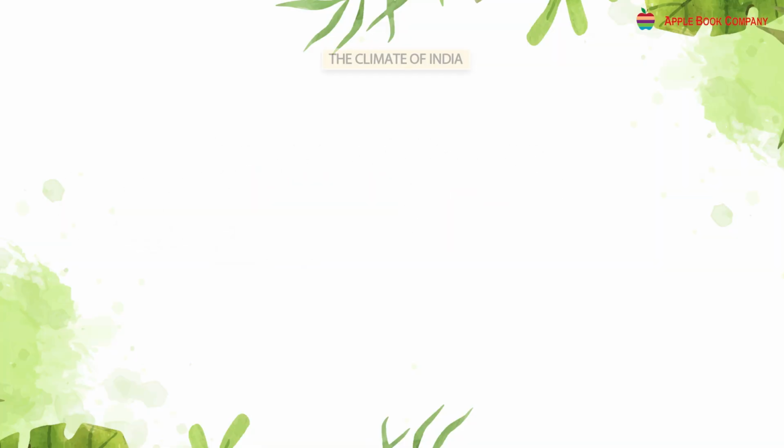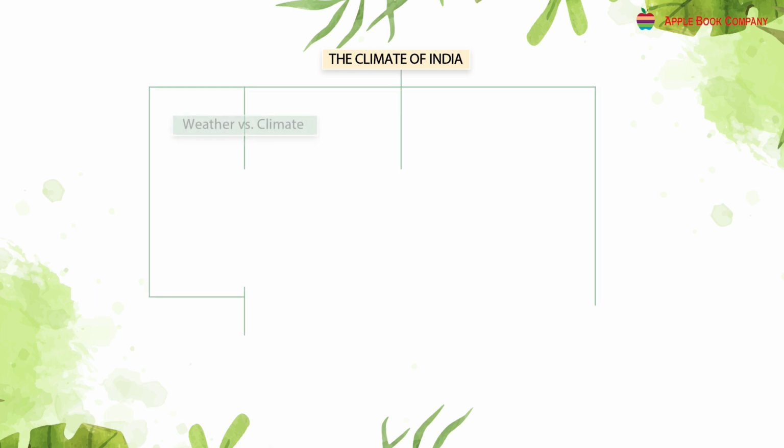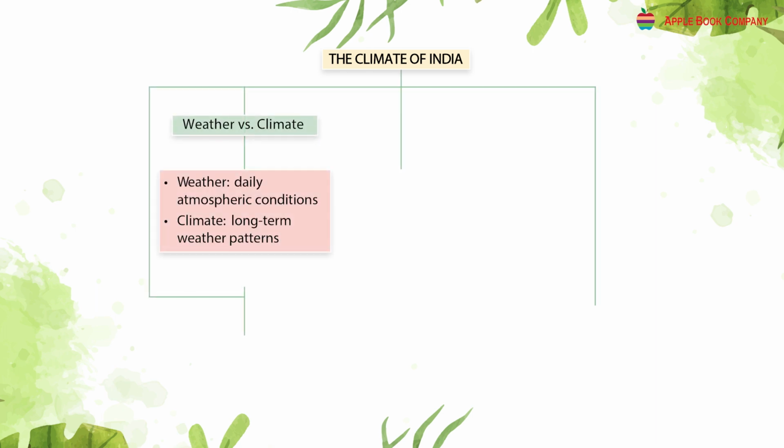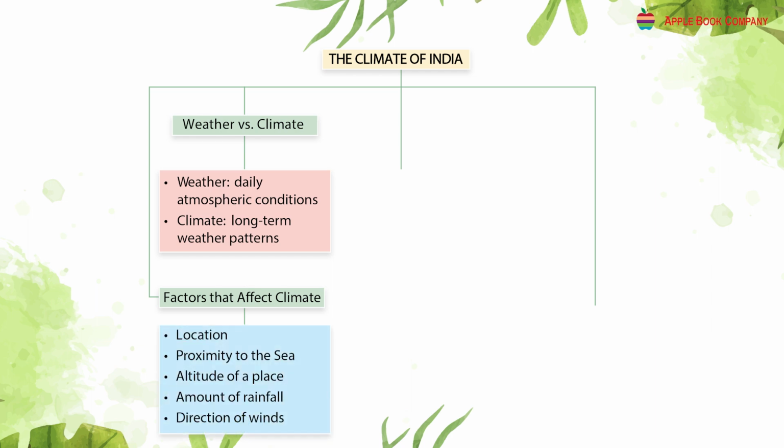Mind map: the climate of India. Weather versus climate. Weather: daily atmospheric conditions. Climate: long-term weather patterns. Factors that affect climate: location, proximity to the sea, altitude of a place, amount of rainfall, direction of winds.